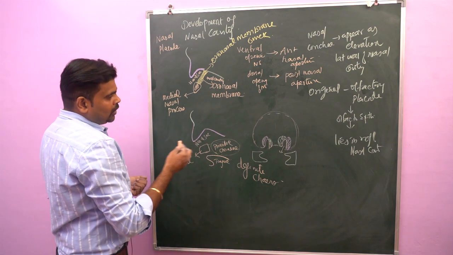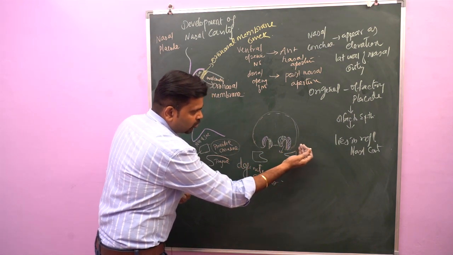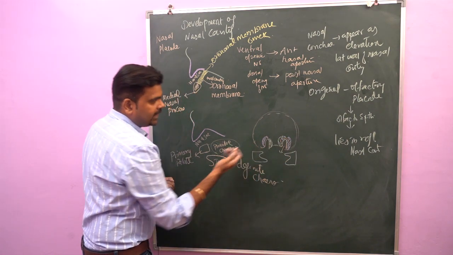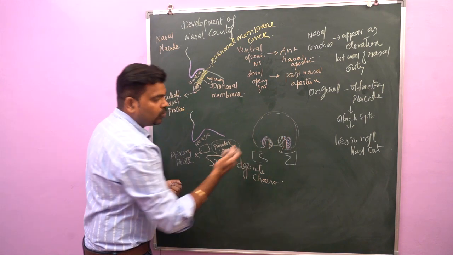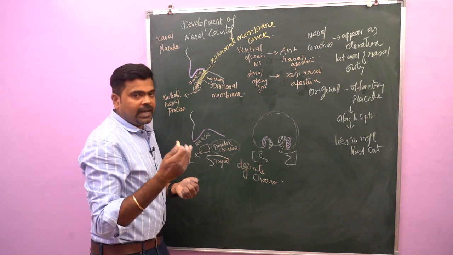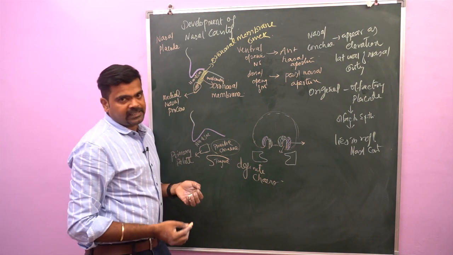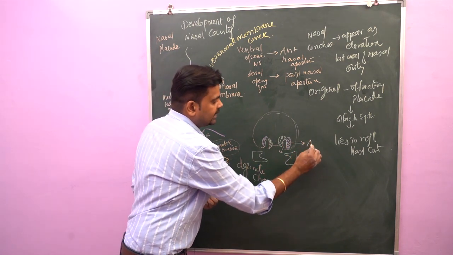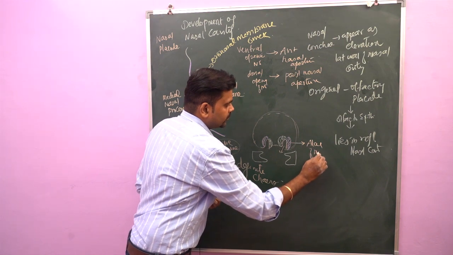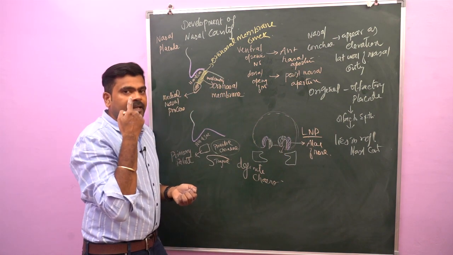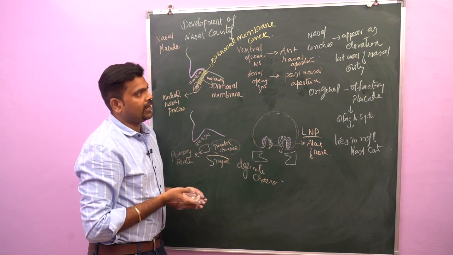So here, when this maxillary process grows medially, this medial nasal process also grows towards medially. The frontonasal process becomes narrow. As a result, there is a formation of nasal septum. So what is the fate of these lateral nasal processes? This lateral nasal process gives rise to ala of nose. This is the lateral nasal process. So the lateral nasal process gives rise to ala of the nose.